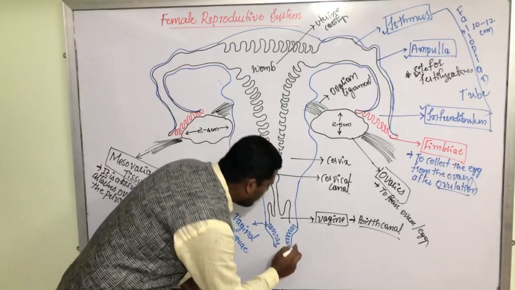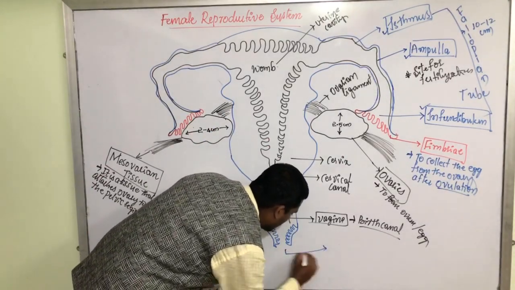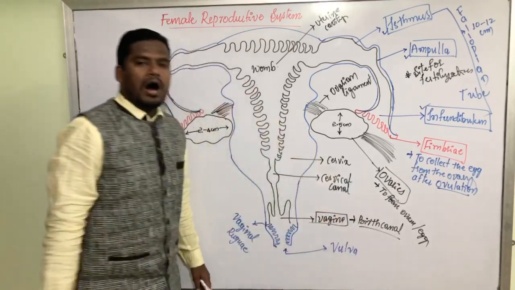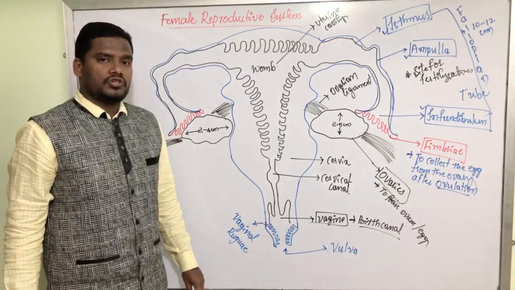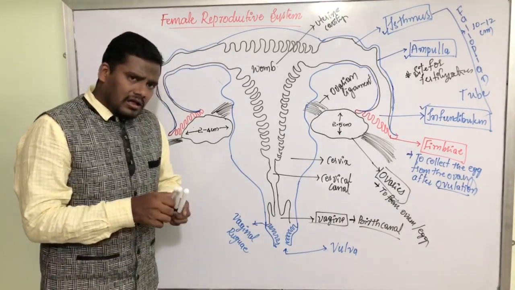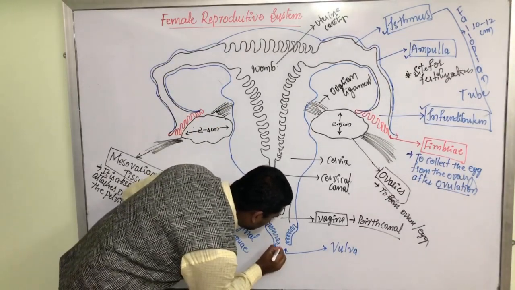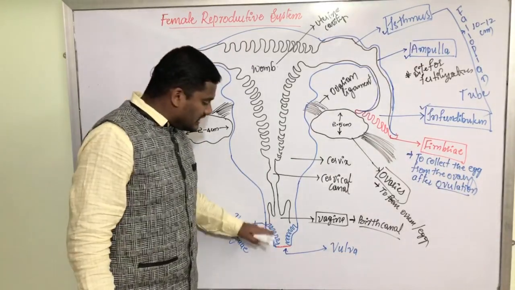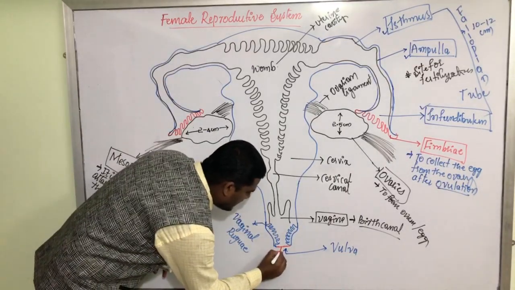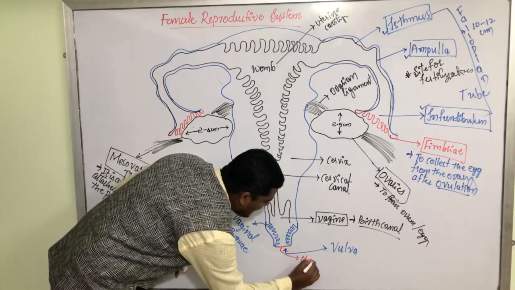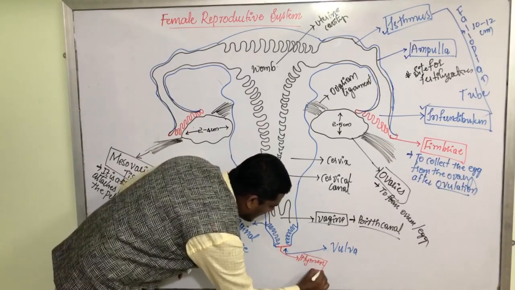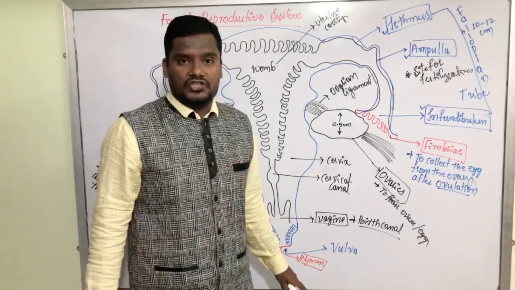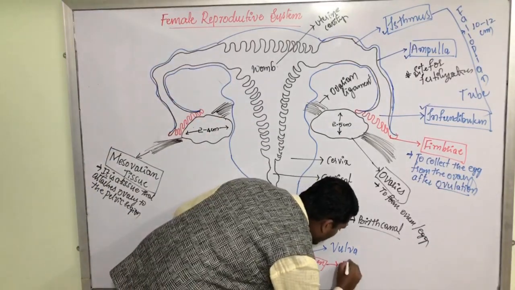But the opening of the female reproductive system is called the vulva. It is the opening of the female reproductive system. This vulva is covered with a thin skin membrane, called the hymen. This hymen is present only in virgin females.